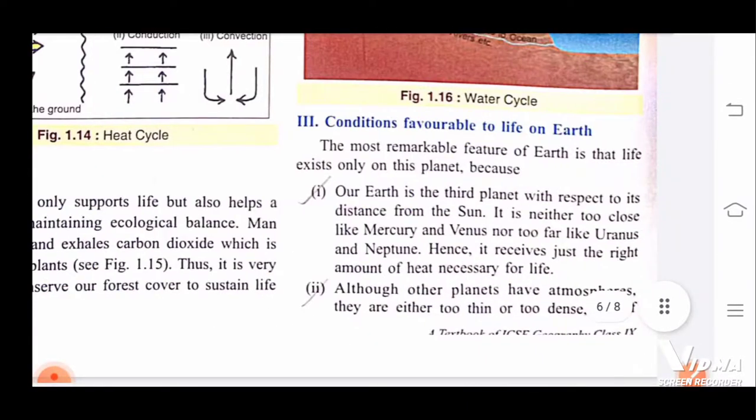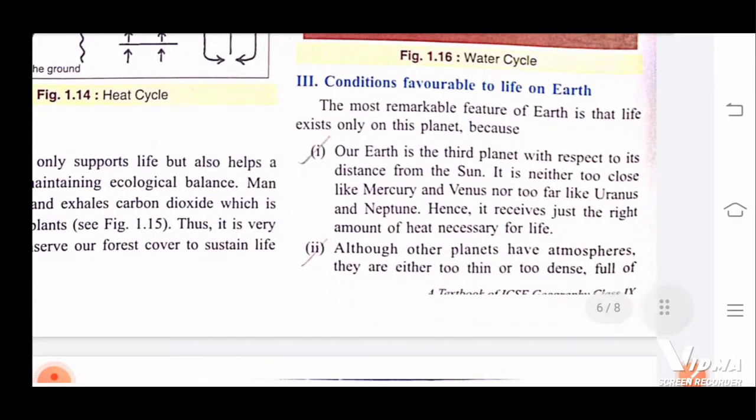Now, what are the conditions favorable to life on earth? The most remarkable feature of earth is that life exists only on this planet. We know that earth is a unique planet. Life exists only on this planet because our earth is the third planet with respect to its distance from the sun.